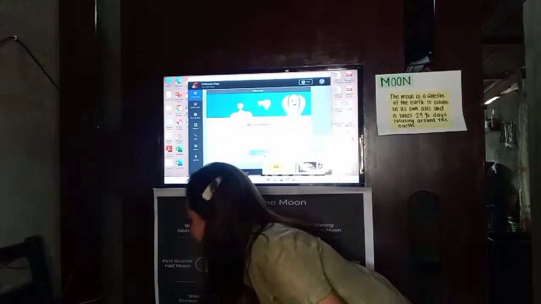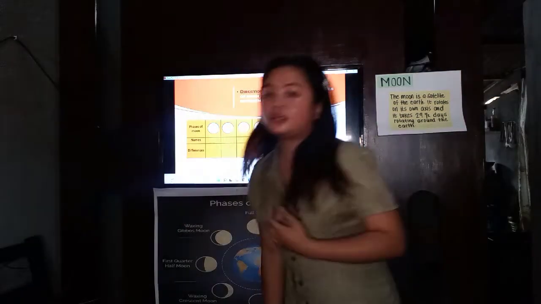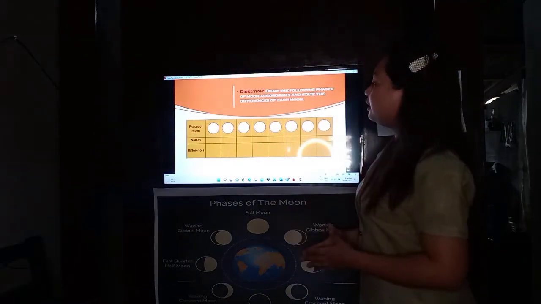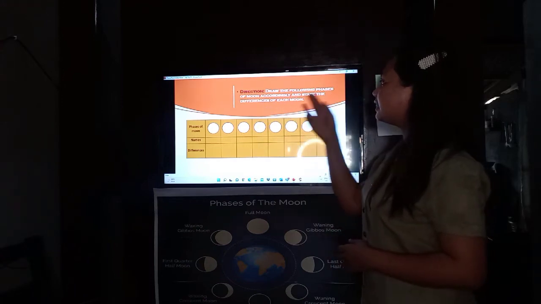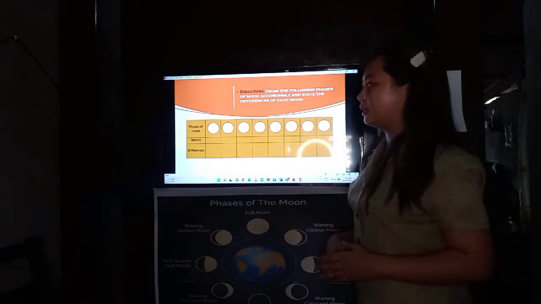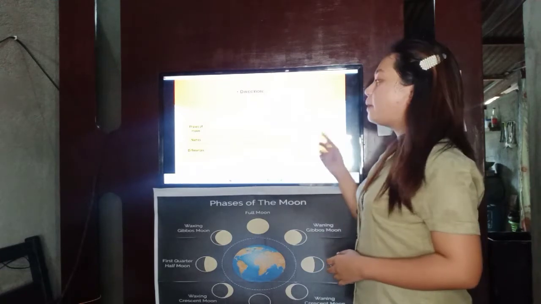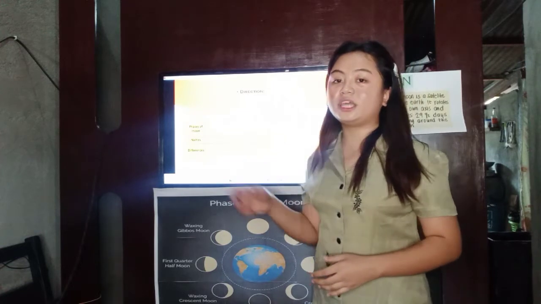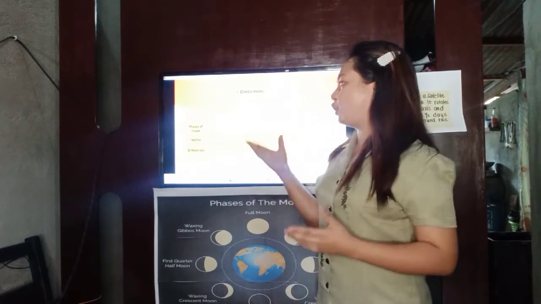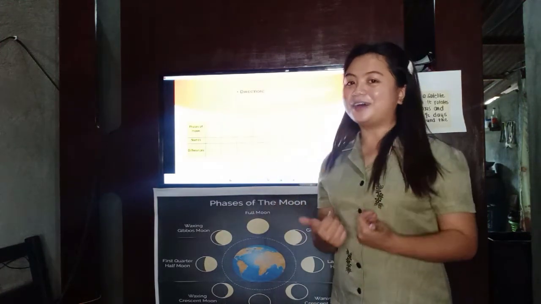For the direction, draw the following phases of the moon accordingly and state the differences of each moon. You can draw here and put the names of every phase of the moon and the differences. Okay, I will give you 10 minutes to finish your activity. So, your timer starts now.